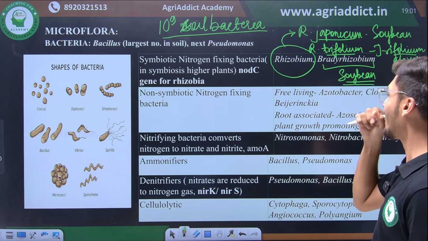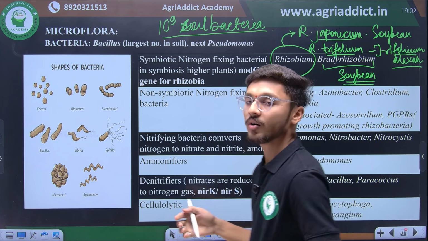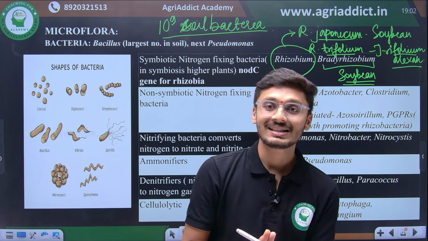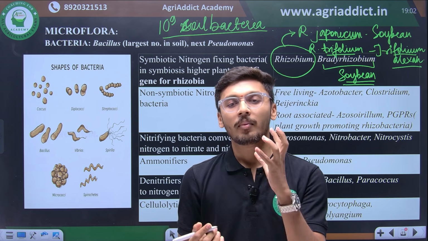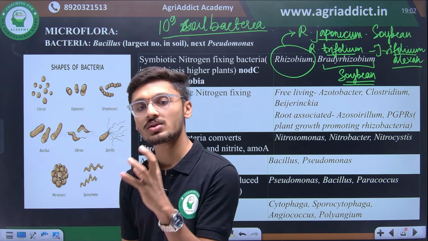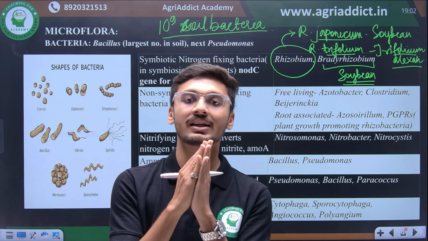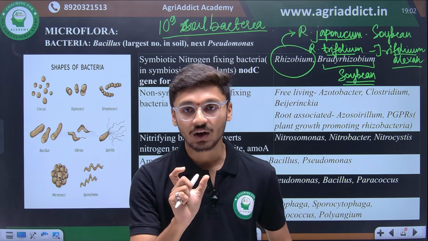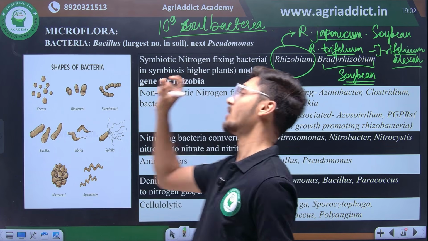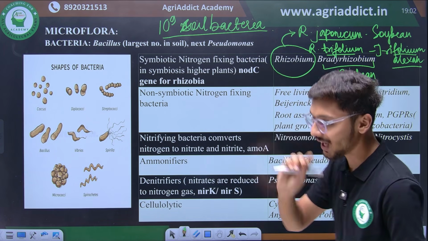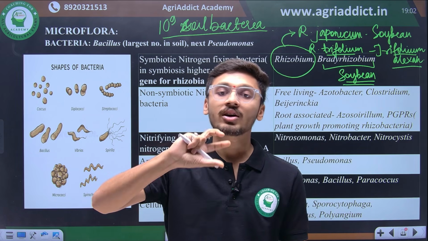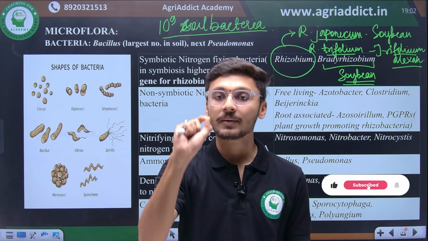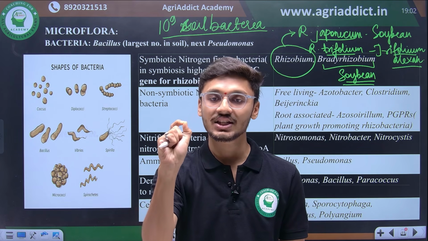So now what is the mechanism of symbiotic nitrogen fixation? What is the significant mechanism? Let's understand that plant roots secrete some substances into the soil system, such as flavonoids. These flavonoids are sensed by these organisms. Various strains of Rhizobium and Bradyrhizobium form a close association with the plant roots by sensing that group of secretions by plant roots.